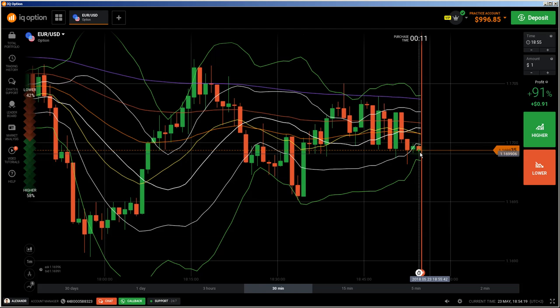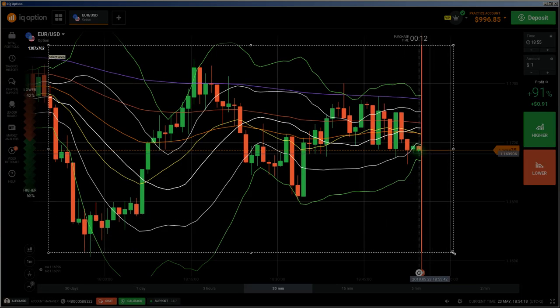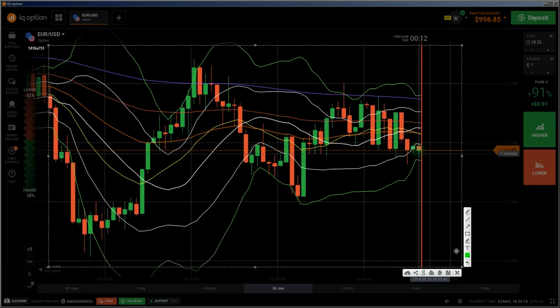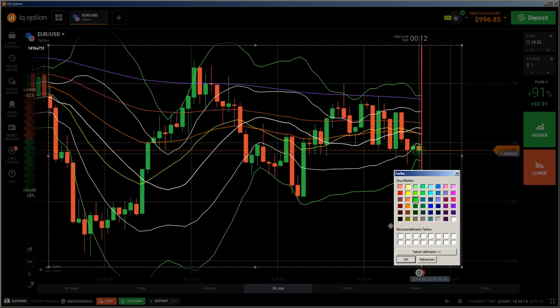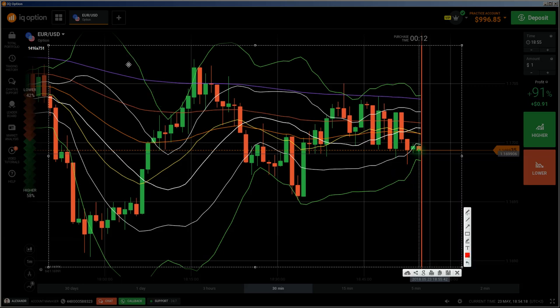Somebody asked me in the comments, not in the Facebook group, in the comments, that I should explain something about the Bollinger Squeeze. Bollinger Squeeze is this here. Okay, wait. Bollinger Squeeze is this here. Yes, this is a Bollinger Squeeze. Look at this, how the Bollinger Bands, the green line of the Bollinger Bands is squeezing. Here also squeezing. That is a squeeze.